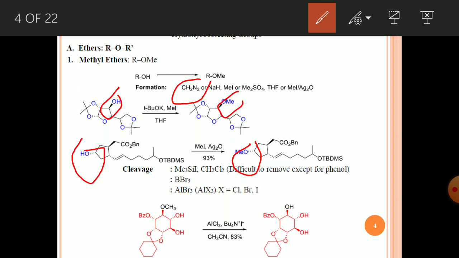To remove the ether functionality, you can use trimethylsilyl iodide. This is one condition. You can also use Lewis acids such as boron tribromide, BBr3, or aluminum trihalide. One example is given here. This methoxy group can be easily deprotected using aluminum chloride to get the free hydroxy group.